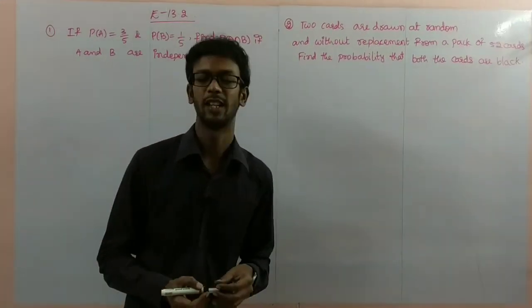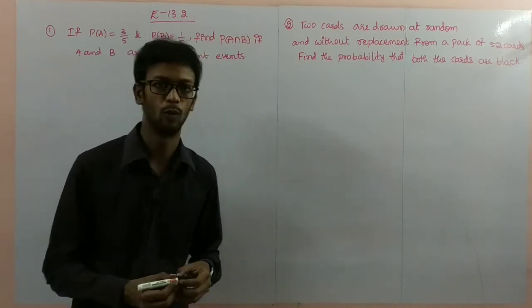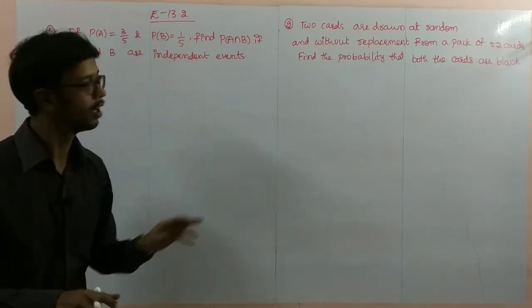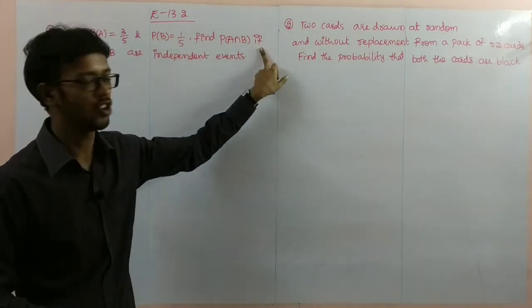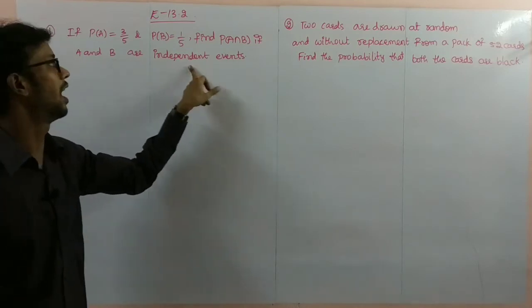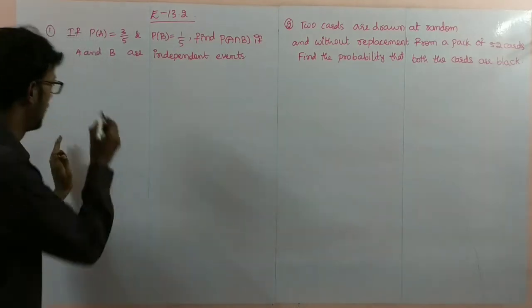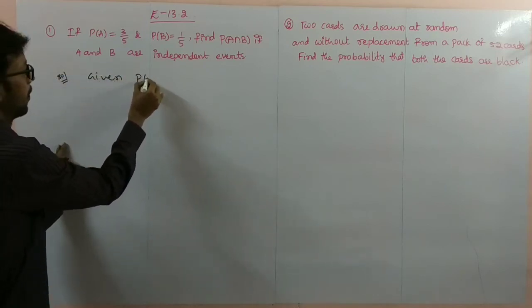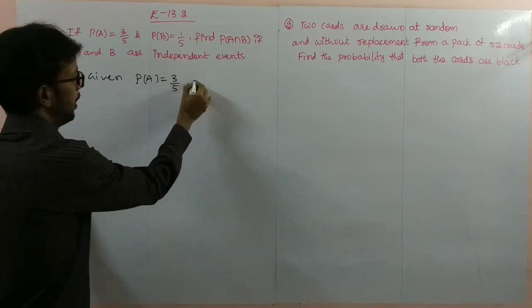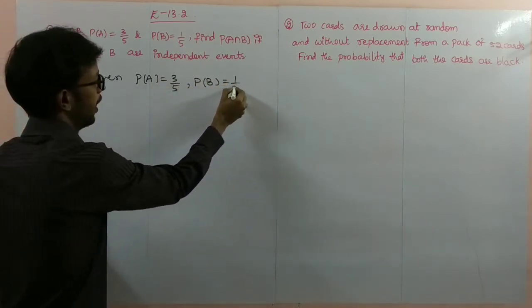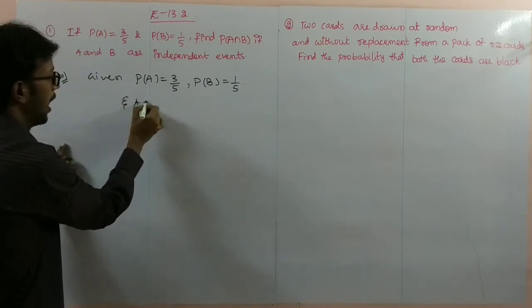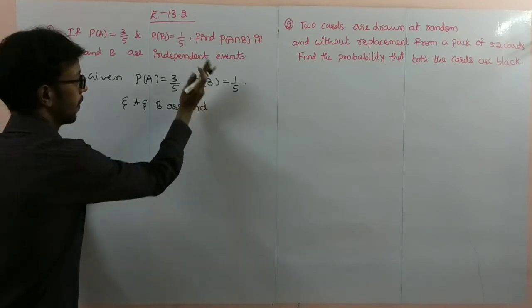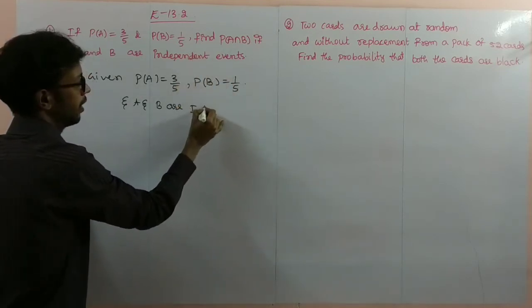Now we start the exercise problems. Exercise 13.2. Problem number 1. If P of A and P of B are given, find P of A intersection B if A and B are independent events. First of all, given P of A is equal to 3 by 5, P of B is equal to 1 by 5, and A and B are independent events.